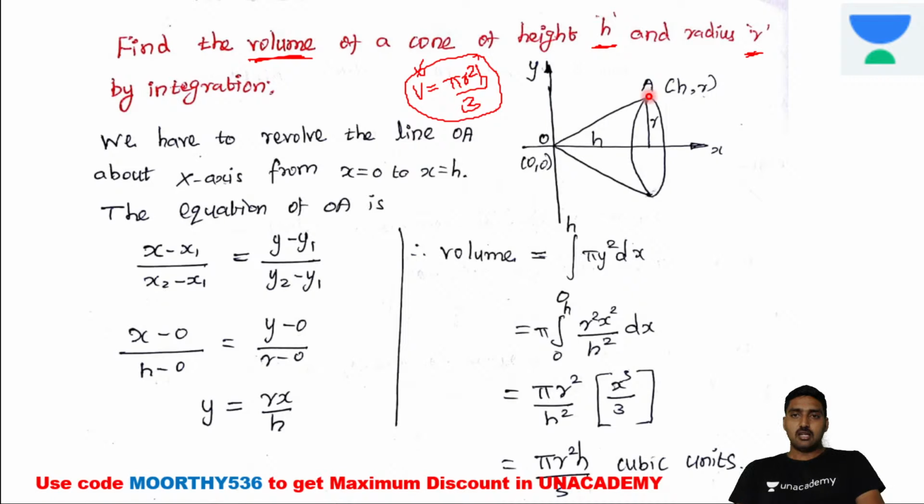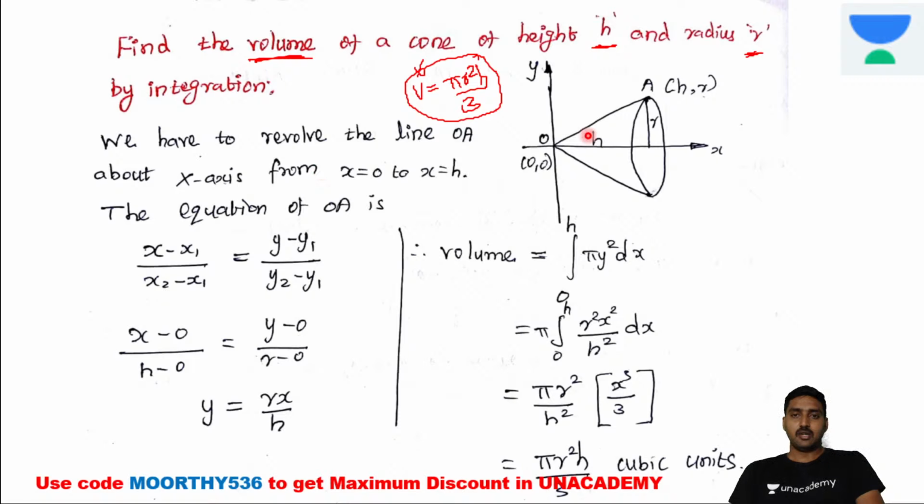This straight line is revolved about the x-axis, but the point O is fixed, and only A follows the circular path. While revolving this line about the circular path, we get the cone. Now the straight line equation: x minus x1 divided by x2 minus x1 is equal to y minus y1 divided by y2 minus y1. So this is the x-axis, right?